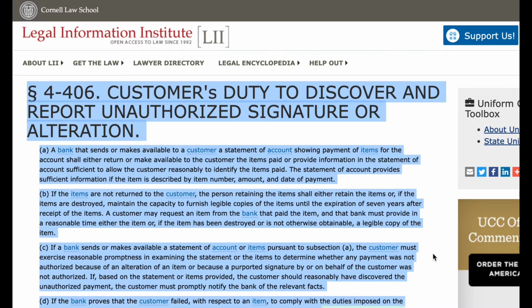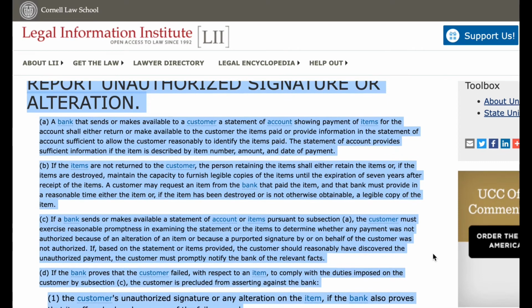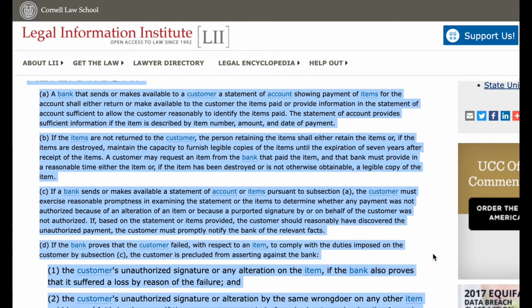B. If the items are not returned to the customer, the person retaining the items shall either retain the items or, if the items are destroyed, maintain the capacity to furnish legible copies of the items until the expiration of 7 years after receipt of the items. A customer may request an item from the bank that paid the item, and that bank must provide in a reasonable time either the item or, if the item has been destroyed or is not otherwise obtainable, a legible copy of the item.